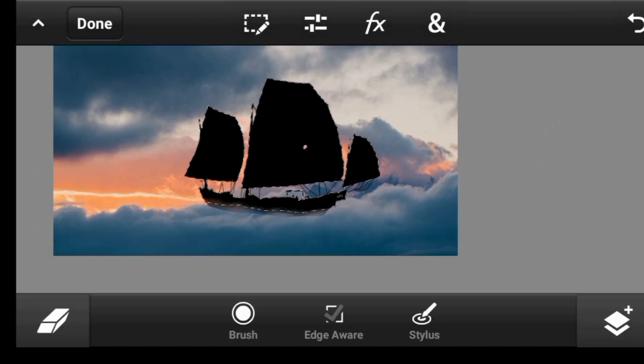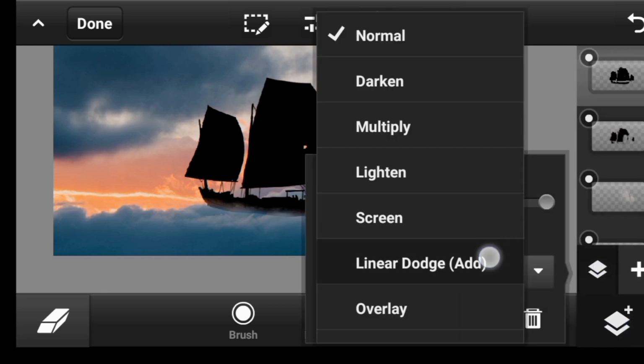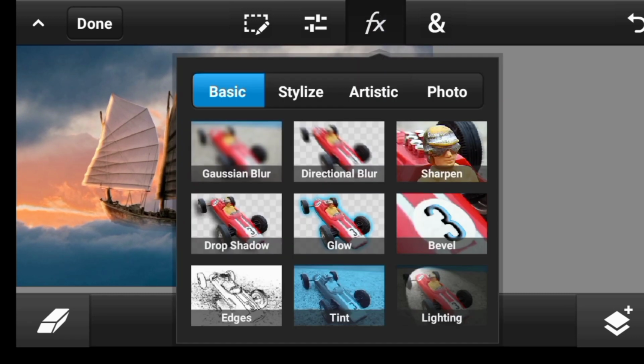Click on done. Let us deselect it. Click here and deselect. So now let's change the blend mode to linear dodge, just like we did previously. Linear dodge. So we click on effects, click on bevel.